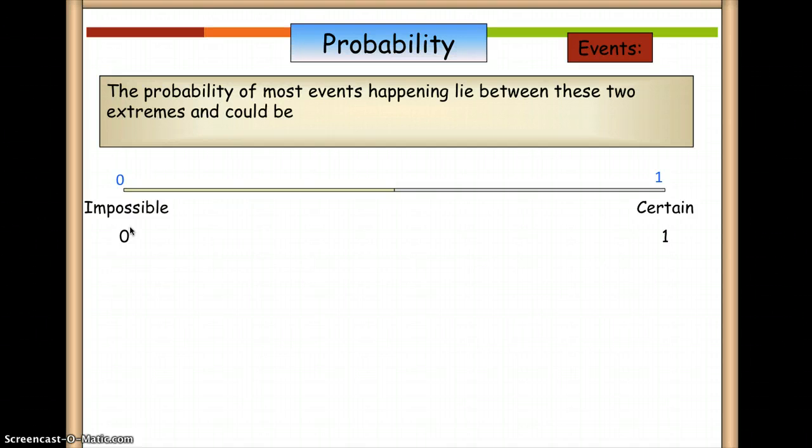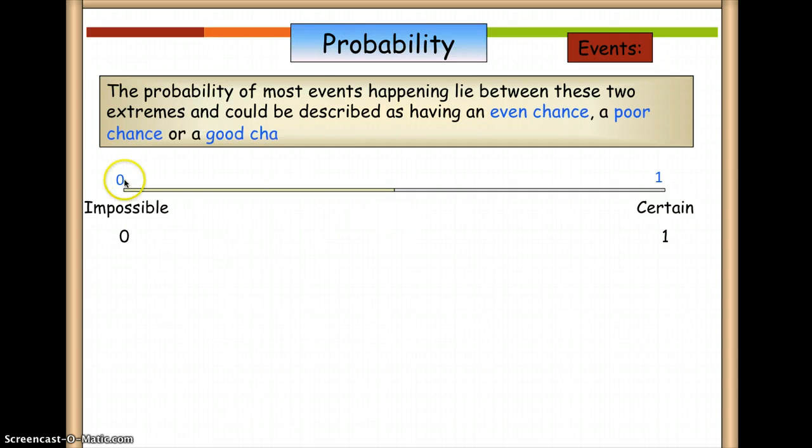Okay, so now most events that happen lie between these two, between the impossible and then the certain. And you can use the descriptions even chance, poor chance, or a good chance. These two, poor chance or a good chance, is another meaning for the words that we are really going to use in this unit.